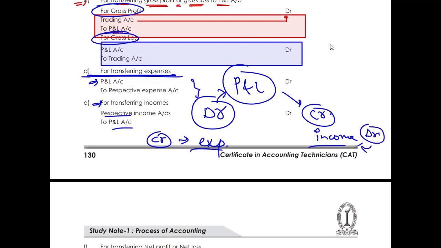Sir, why are we doing the reverse? Because we are transferring those balances to the trading and P&L account. That is why we are doing the reverse over here. That is just the transfers.